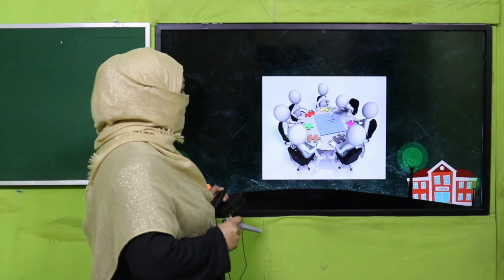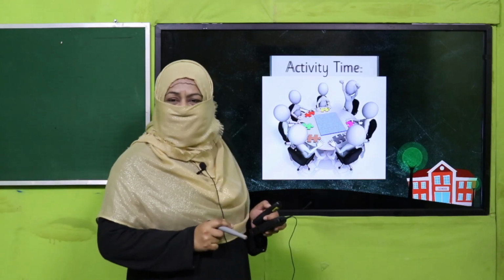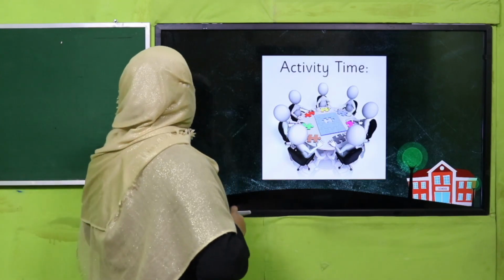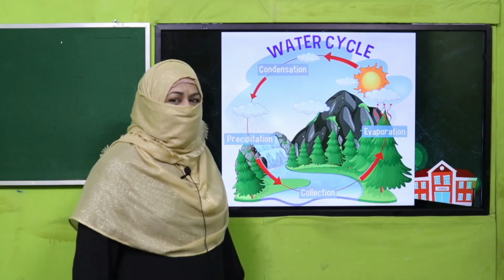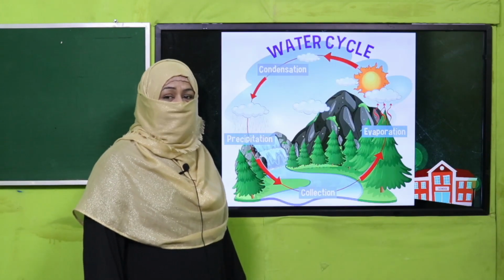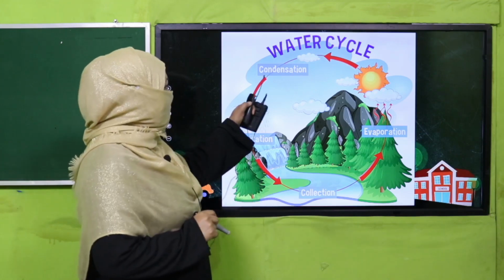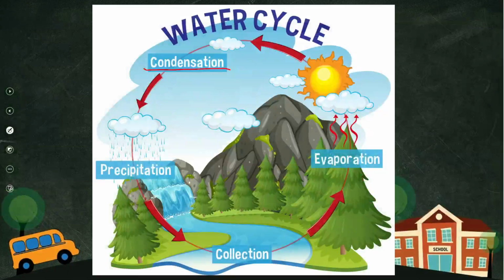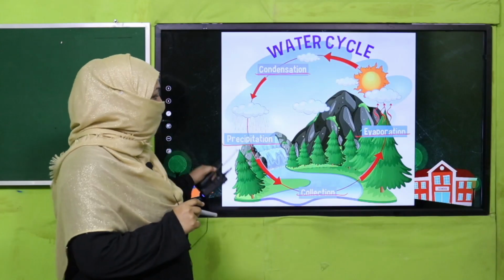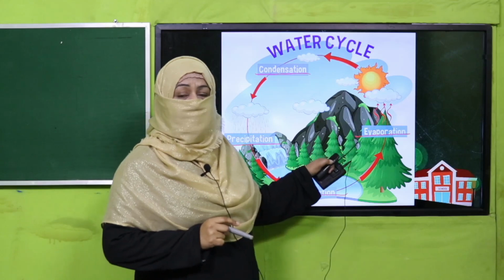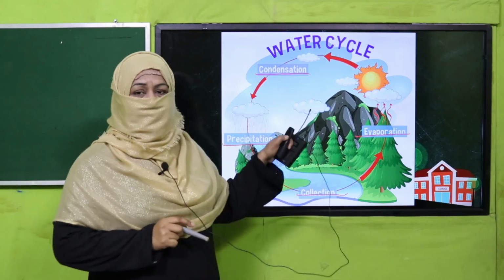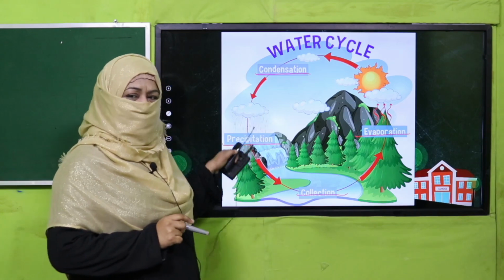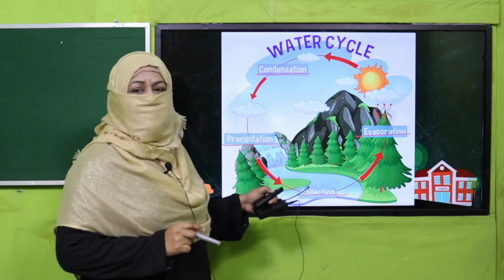There is an activity for you to understand it. So I brought an interesting activity of the water cycle. You have studied it in your science. So basically there are 4 major steps: condensation, precipitation, collection, and evaporation, right? So we know what happens. How do we do it? By following all the steps, and if any of the steps is missing, we will not get this water cycle complete. But Alhamdulillah, Allah subhanahu wa ta'ala has created it in a way that in all these steps, the water cycle moves.